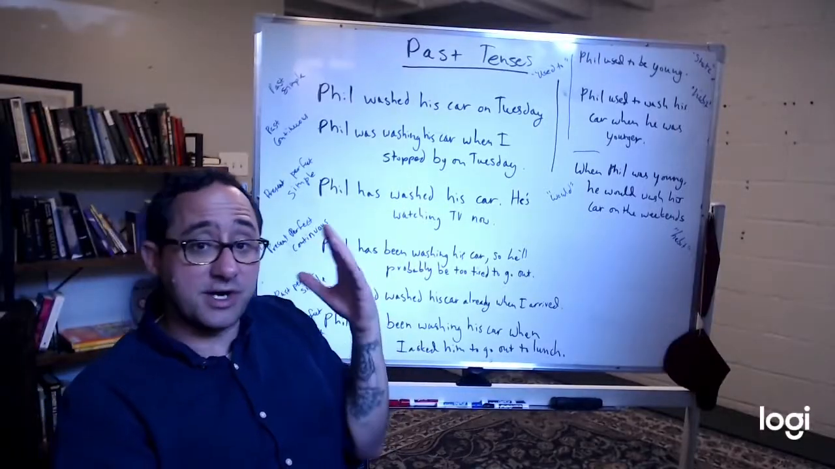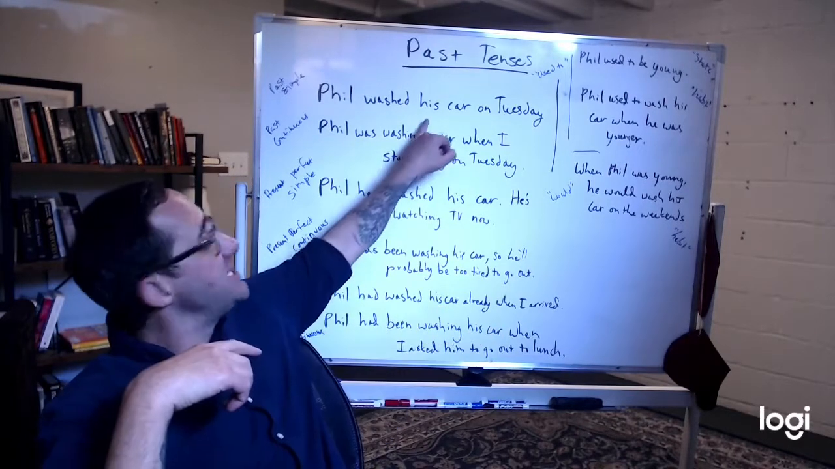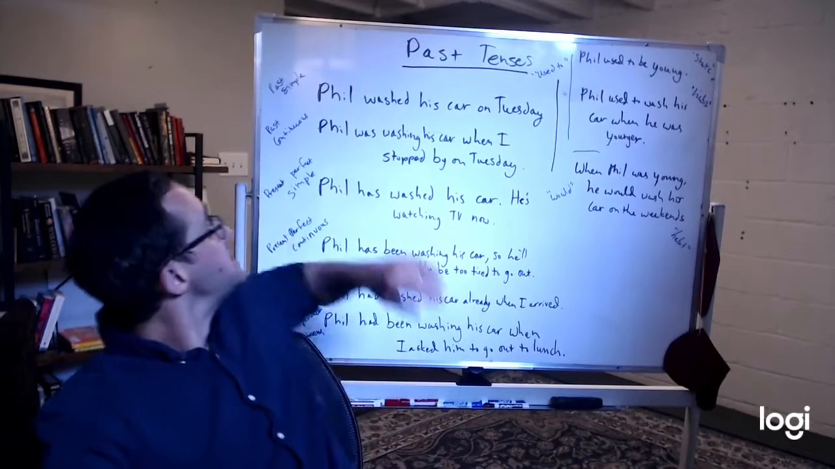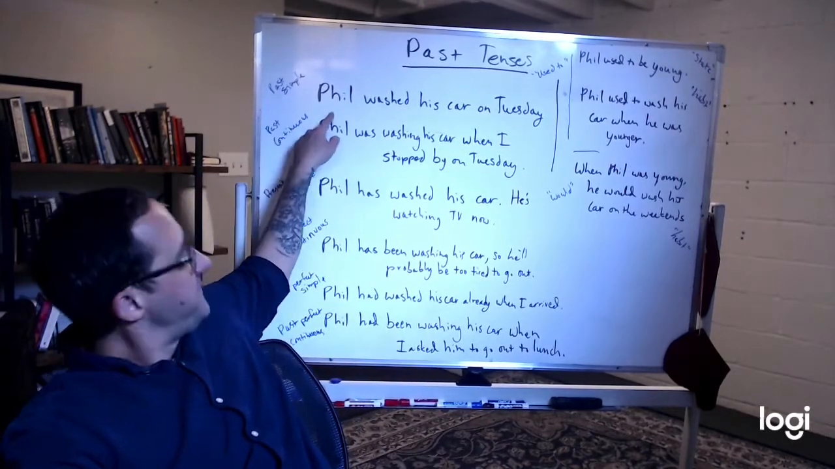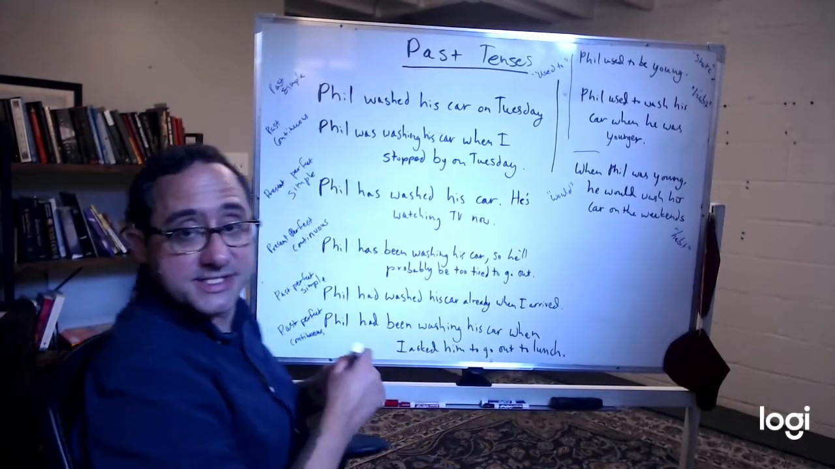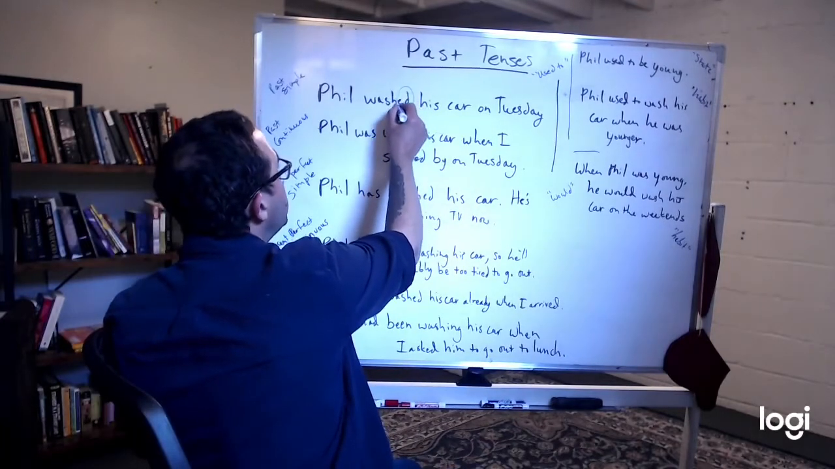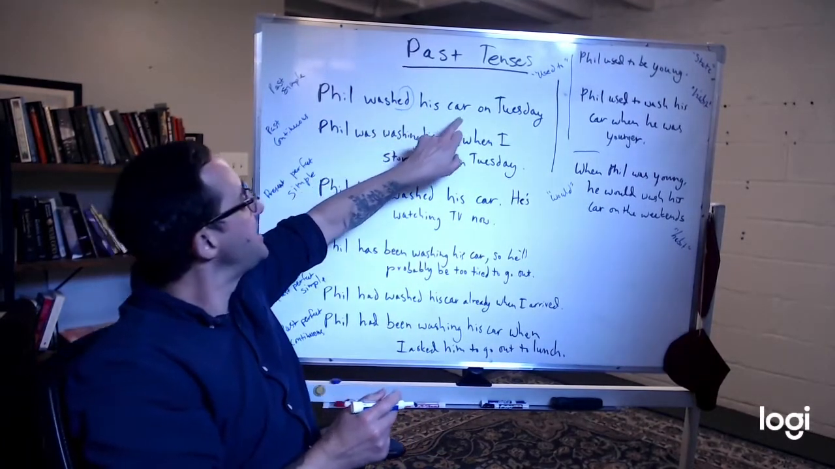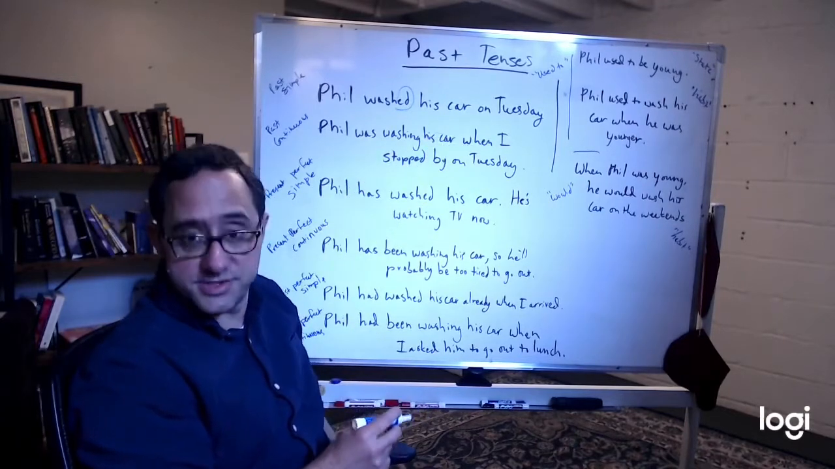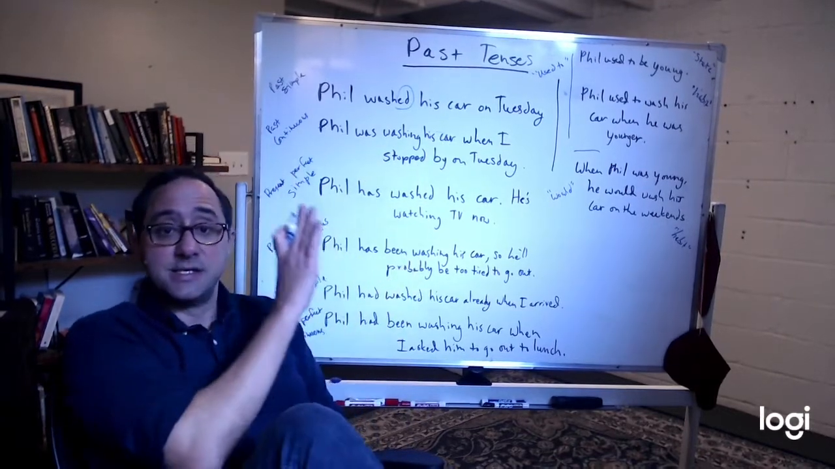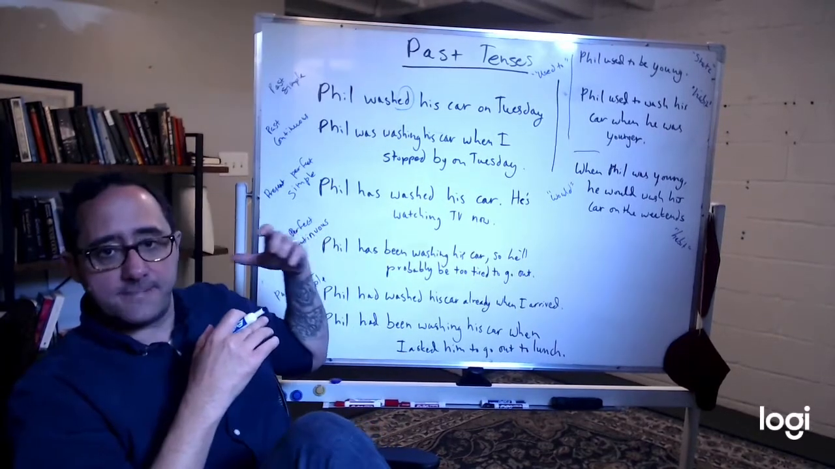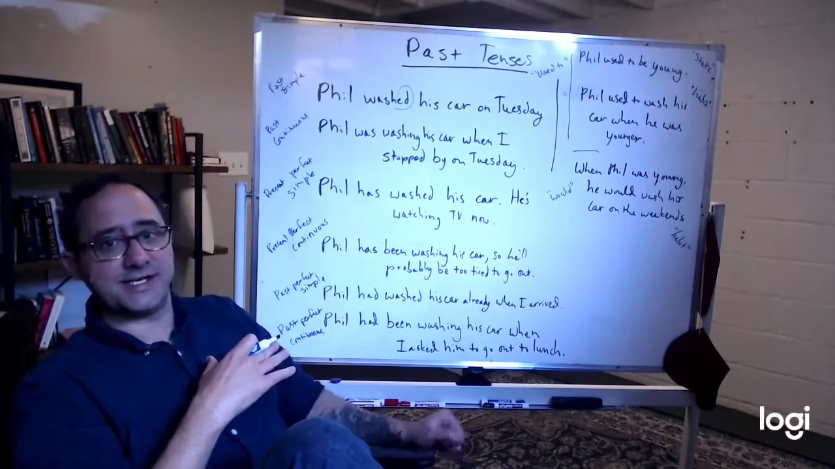We're going to start with a guy named Phil, and he's washing his car, like washing his car off, okay? So we'll start with past simple. Phil washed his car. Washed. There's our part. We add the ed to the end. Phil washed his car. When? On Tuesday. Back in the past, specific time. Phil washed his car on Tuesday. So he did that once in the past.